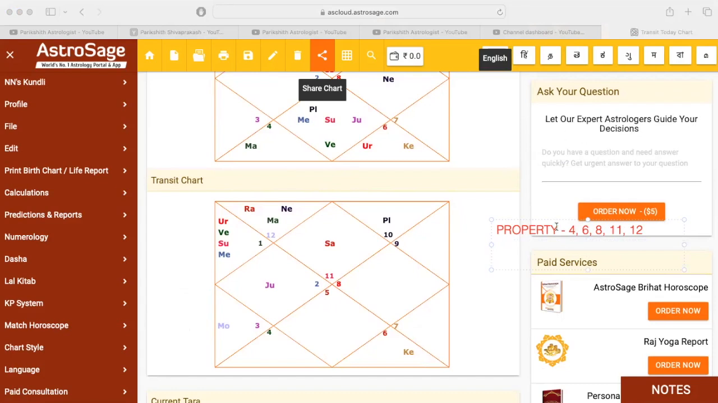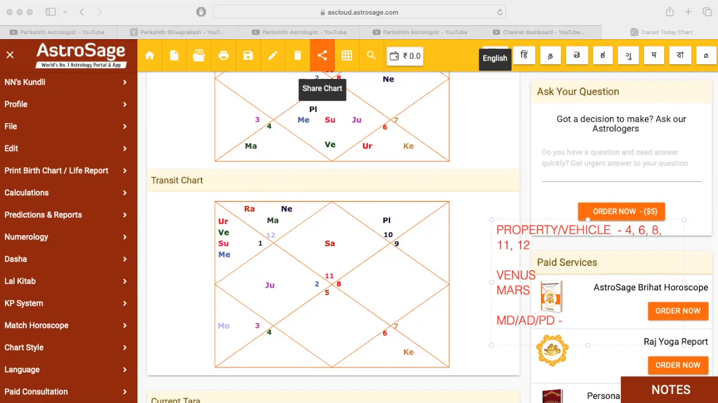Now, property or vehicle? Both are the same. First of all, if you want to buy a property, see the fourth house. Planets placed in the fourth house become important. Then Venus becomes important for vehicle, and Mars becomes important for the property. So you need to check both in the transit chart, where they are placed, and see the Mahadasha, Antardasha, or Pratyantardasha of the planets.